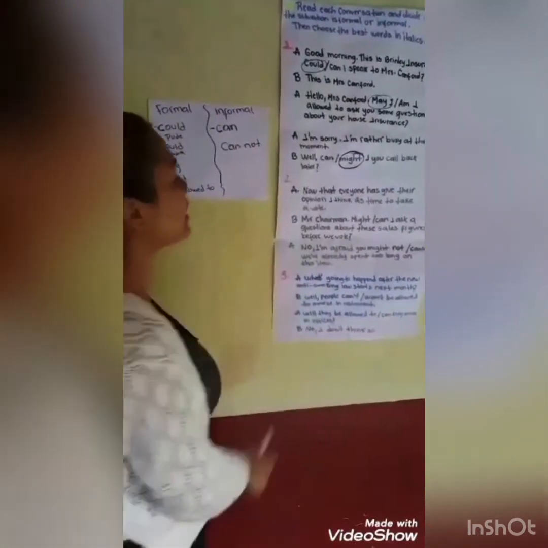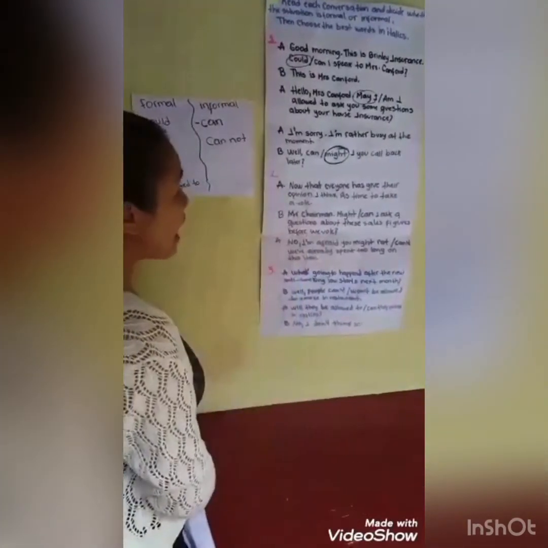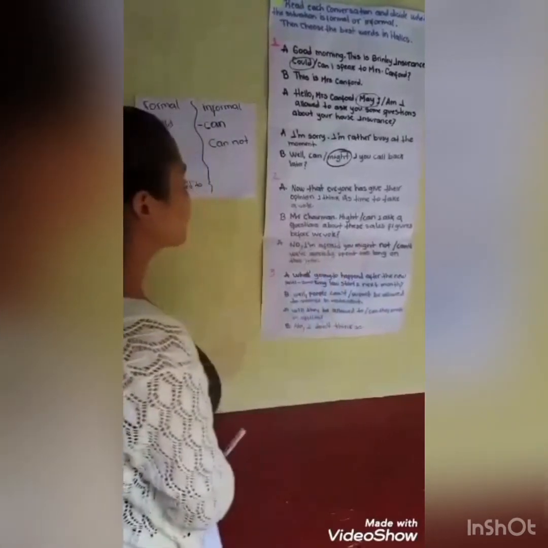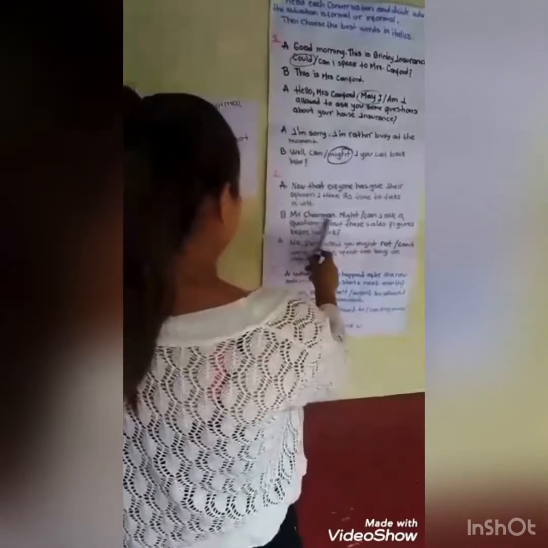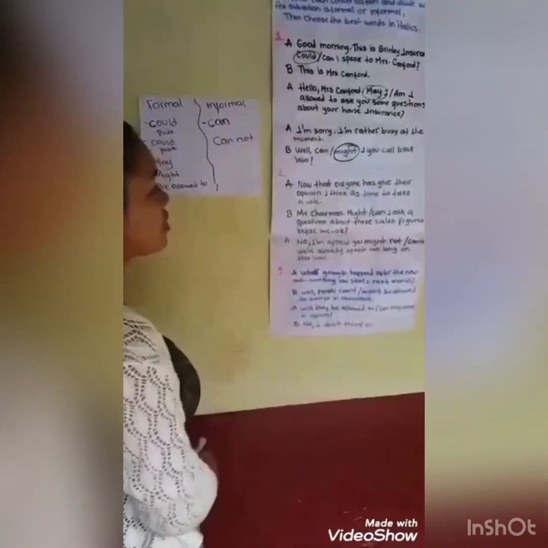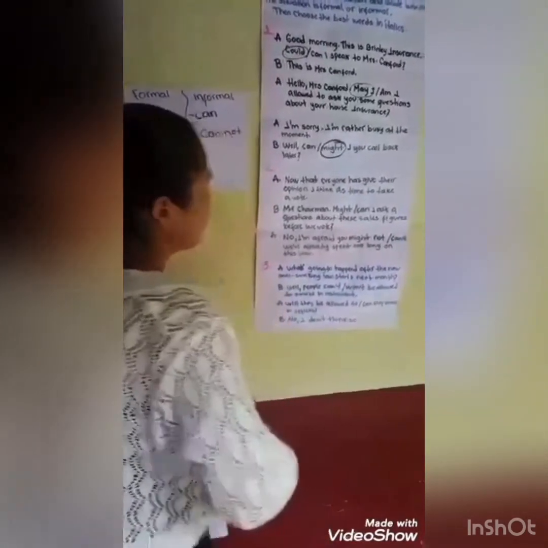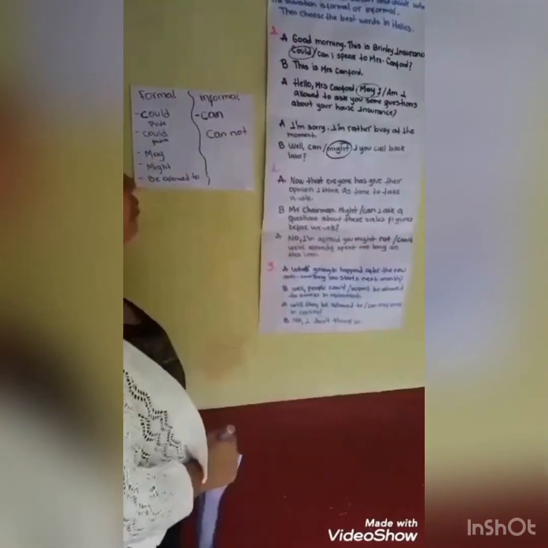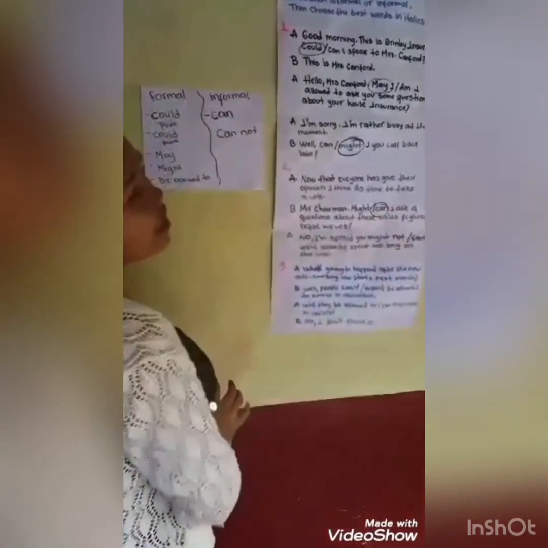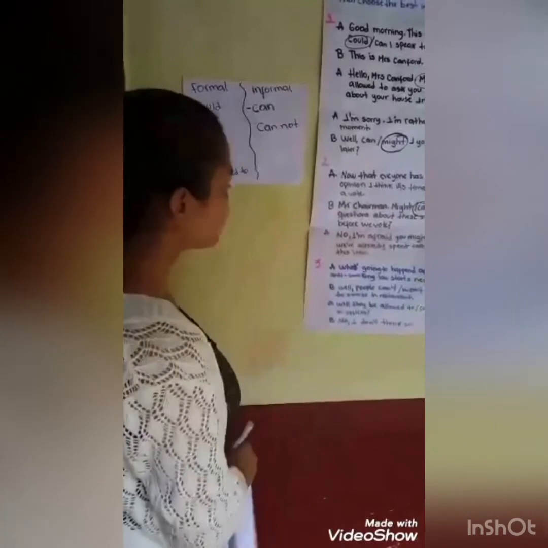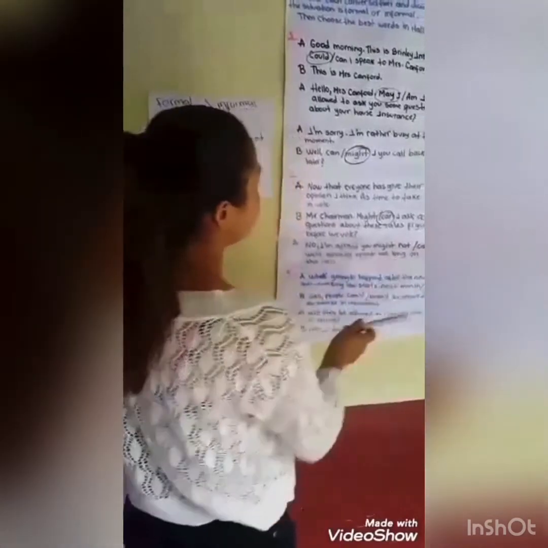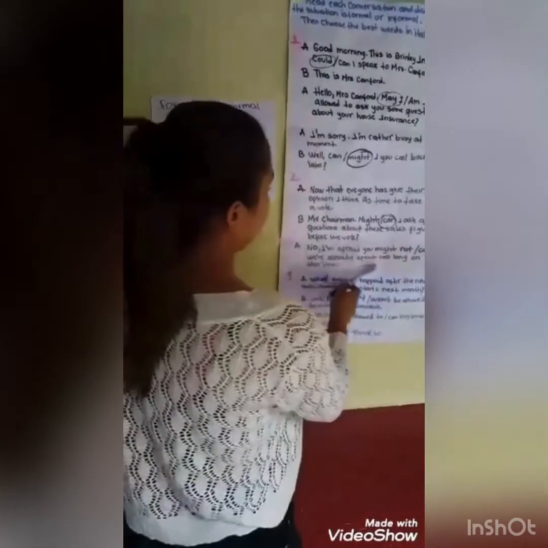Okay, the second exercise: "No doubt everyone has given their opinion, and I think it's time to check about." "Mr. Chairman, may or can I ask a question about the sales figures before we vote?" Okay, the correct option is can, and this situation is informal. And now, "I am afraid" means not, and can, we have already spent too long on this.